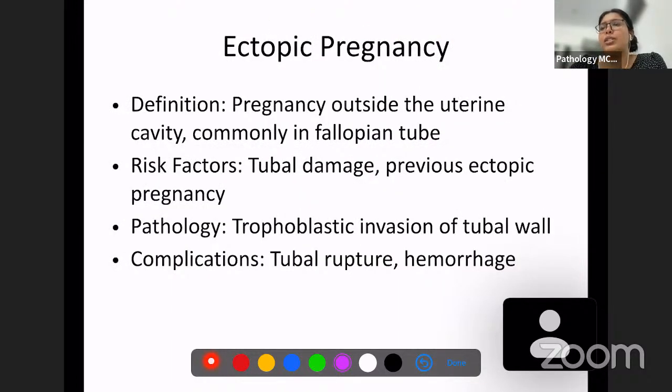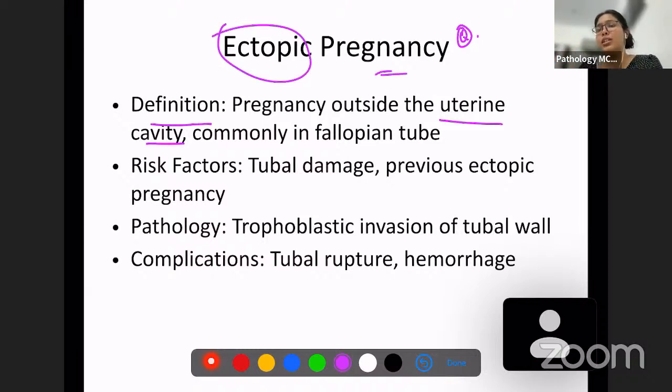Now we are going to discuss another question, which is ectopic pregnancy. So definition: pregnancy outside the uterine cavity. Ectopic means something is happening outside. So pregnancy usually occurs inside the uterine cavity. So when pregnancy happens outside the uterine cavity, it is ectopic pregnancy. What are the risk factors?